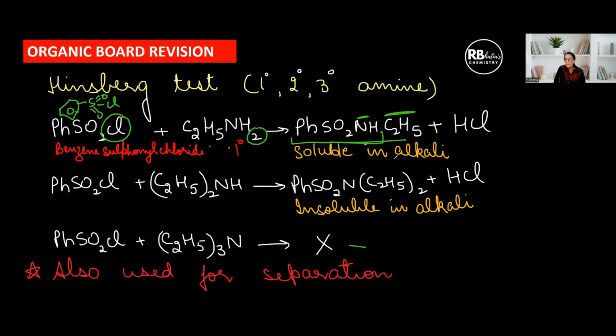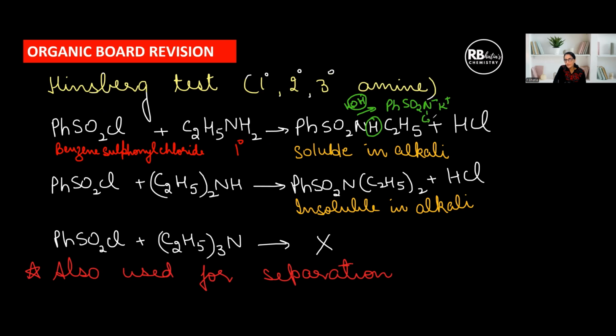And this is soluble in alkali. Why? Because when you add alkali KOH to this, OH is going to take up this acidic H and form a potassium salt of this compound. Potassium salt, N minus K positive with C2H5, right? We get a potassium salt, and ionic compounds are soluble in water as well as in aqueous solution. So this we say is soluble in alkali because it reacts with the alkali.